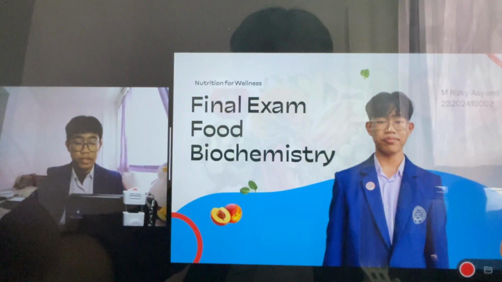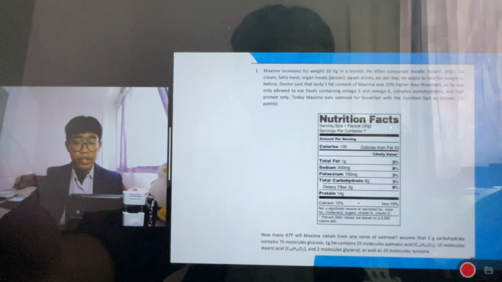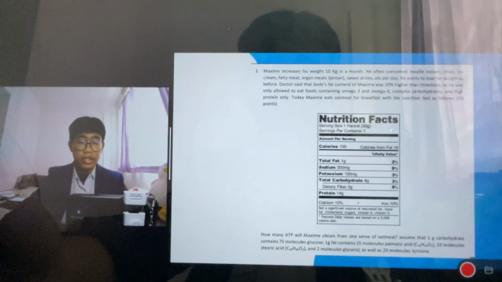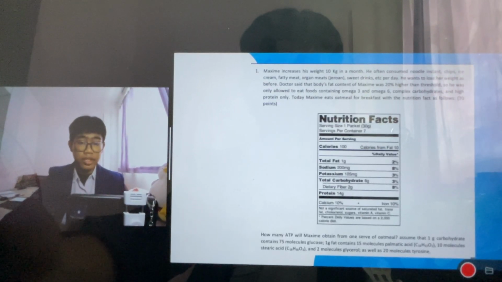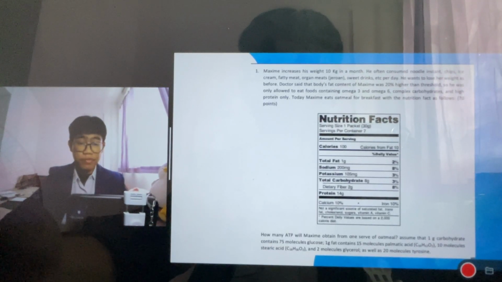Here is the result of the questions that have been put in LMS. The first case is about Maxim, who increased his weight by about 10 kg. He often consumes noodles and so on. And here is the oatmeal that Maxim eats for breakfast once a day.